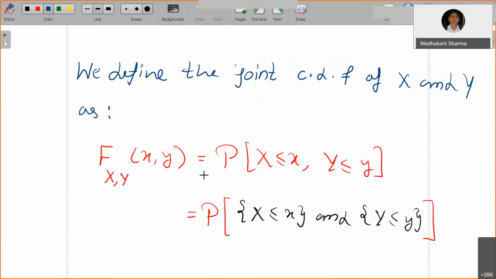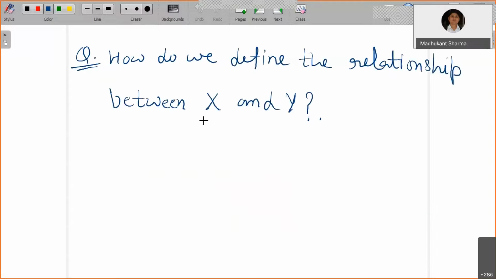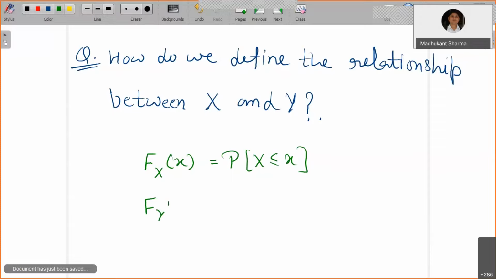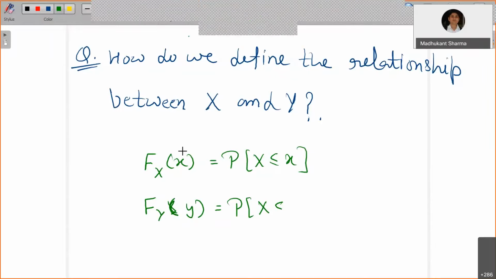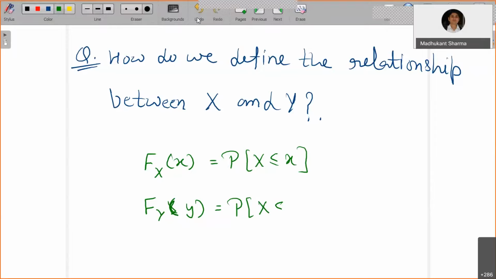So earlier, for the X case, F_X of x was the probability of X less than or equal to x. Similarly, F_Y of y is equal to the probability of Y less than or equal to y.